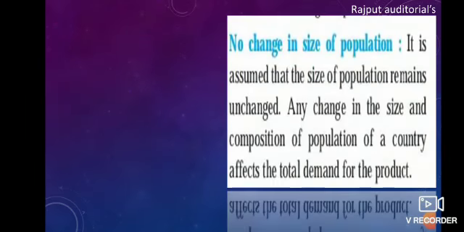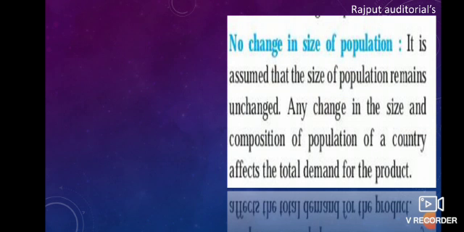The next point is no change in population. As I have explained all these points in detail in my previous video, I will explain here what happens if there is a change in the population, and how it affects demand. It is assumed that the size of the population remains unchanged.